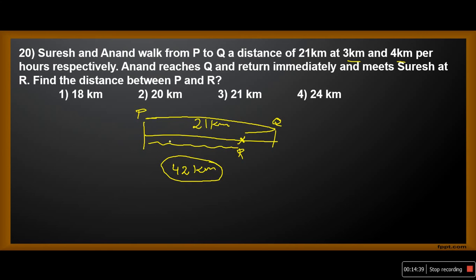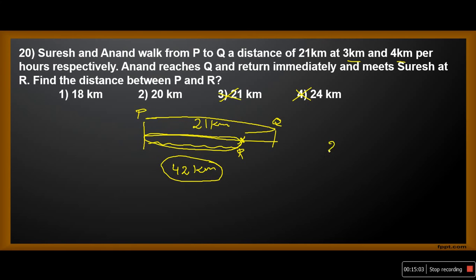The question here is we have to find the distance between P and R. P and R is nothing but the distance covered by Anand. Okay, the distance covered by Anand is less than 21. Less than 21, so options 3 and 4 are ruled out. Is the logic clear? Now, suppose we go to option 2.